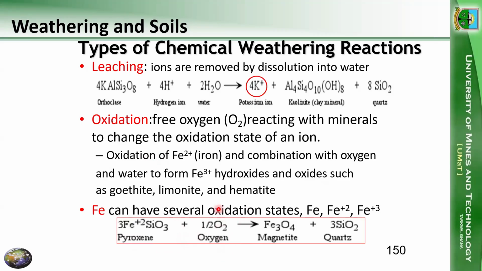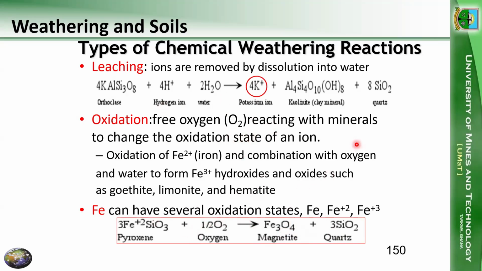Reacting with oxygen, we are going to form magnetite and quartz. So this is an oxidation reaction.